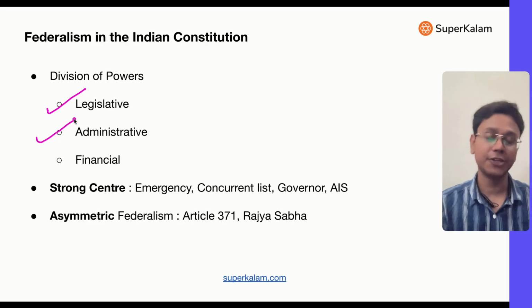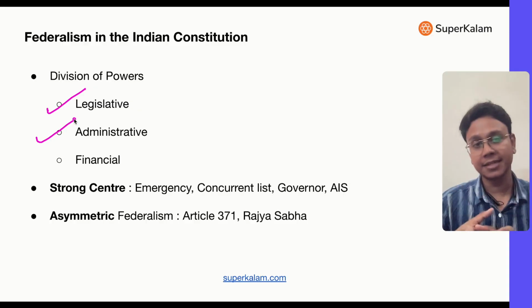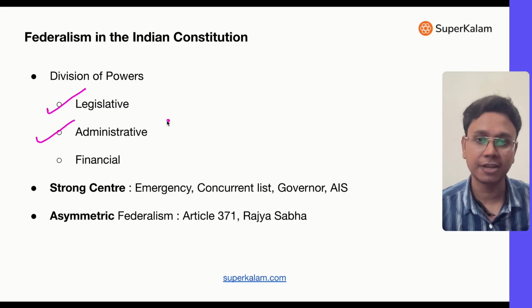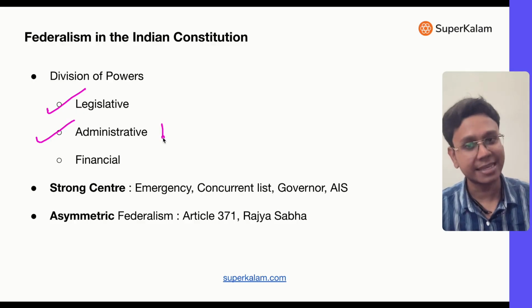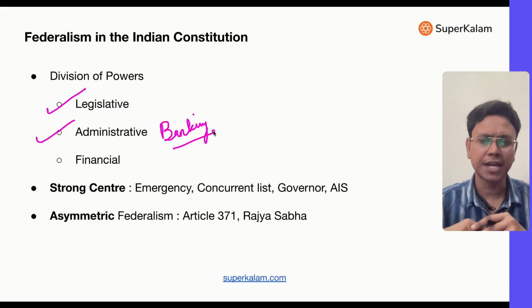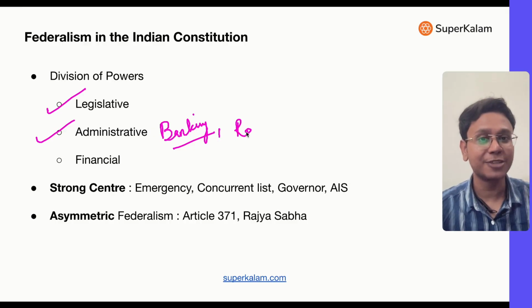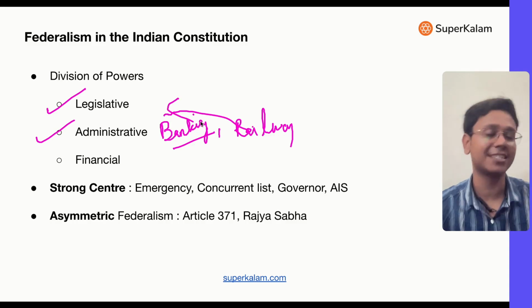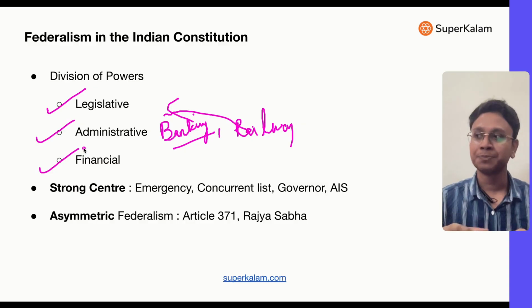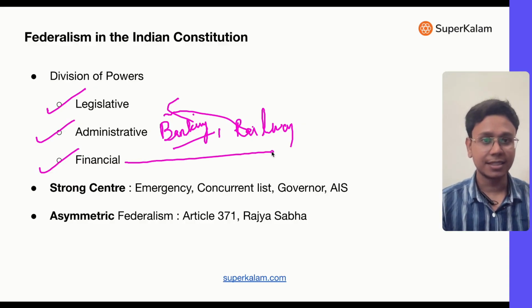Then there is an administrative division also. It is said that center will administer those subjects for which its Parliament has legislative power. For example, center will administer banking issues. RBI is there, and although RBI is independent, it works in very close association with the Ministry of Finance. Then railways, all kinds of administration of railways is done by center. Why? Because railway is a legislative subject of the union list. In the same way, financial powers are divided. For example, there is the land revenue thing.